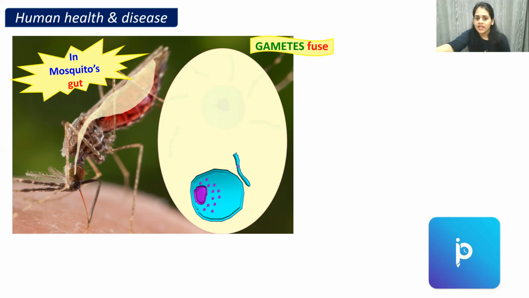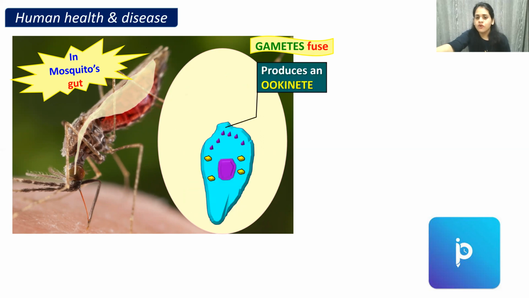And after the fusion, what is it going to form? It is going to form ookinete. So the mosquito has taken gametocytes. Gametocytes reach the gut, develop into male and female gametes, where both of them fuse together and form ookinete.